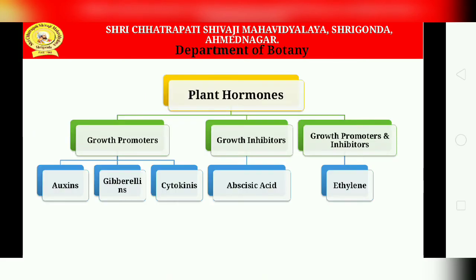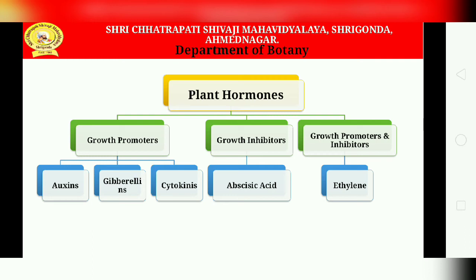Now, what are plant hormones? They are basically divided into three parts. Various chemicals are there, growth hormones and various growth regulators, we will say. Growth promoters are there, then growth inhibitors are there, and then chemicals that act as both promoters and inhibitors are present. So we have to select which chemicals we have to use.